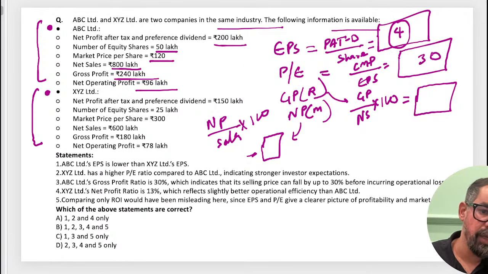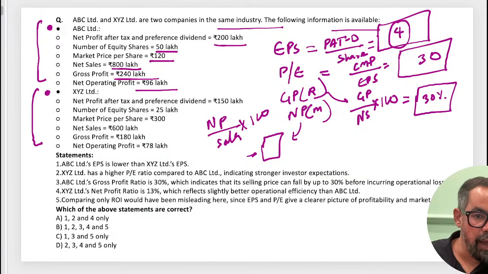This is 30. Gross profit margin: how much is the gross profit? Gross profit is 240 lakh, 240 divided by net sales 800 lakh, into 100, so it is 30%. Gross profit is 30%.